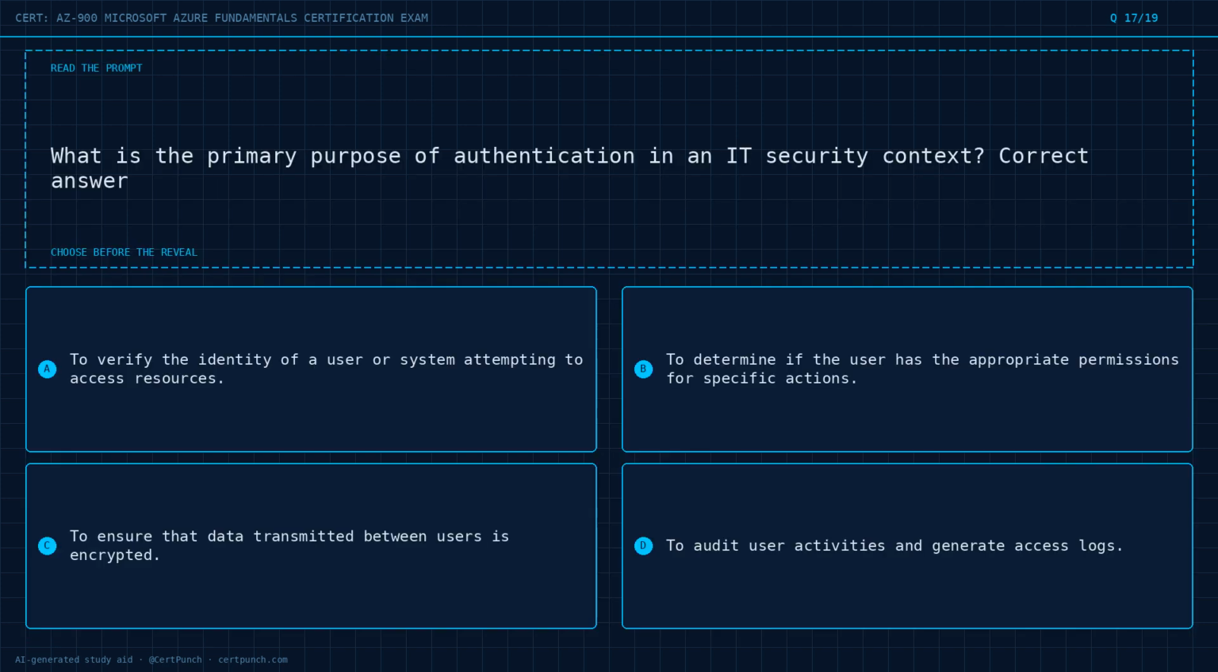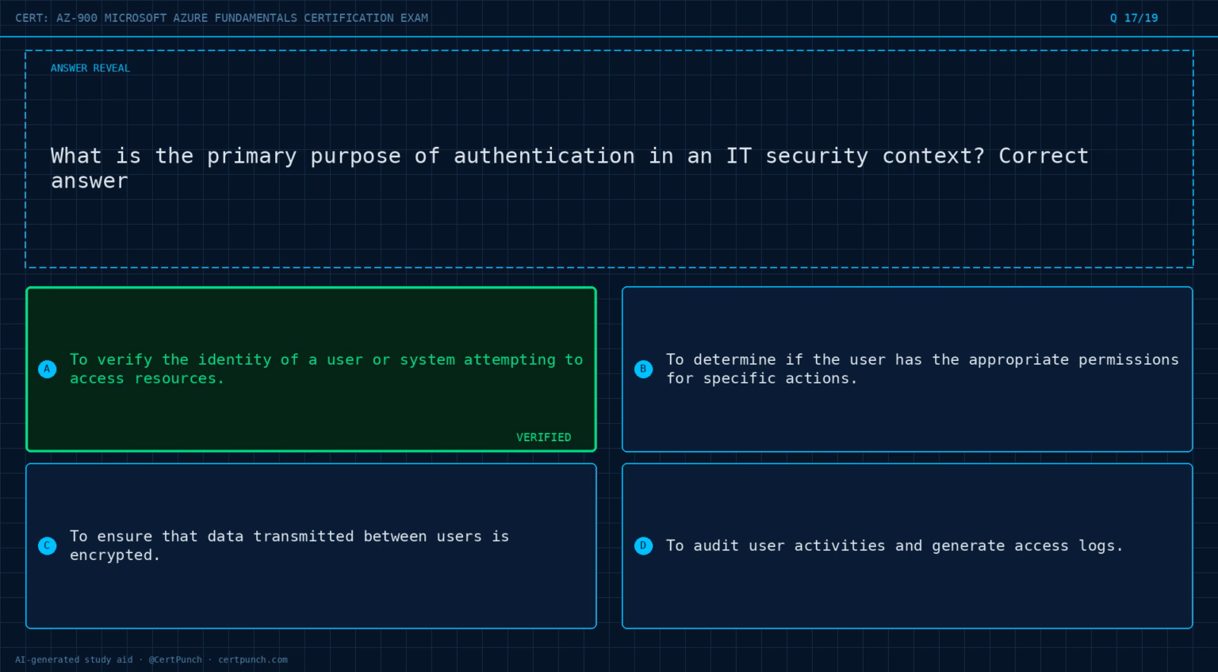Question 17 of 19. What is the primary purpose of authentication in an IT security context? Correct answer? Option A, to verify the identity of a user or system attempting to access resources. Option B, to determine if the user has the appropriate permissions for specific actions. Option C, to ensure that data transmitted between users is encrypted. Option D, to audit user activities and generate access logs. Choose the best answer before the reveal. Commit to it now.